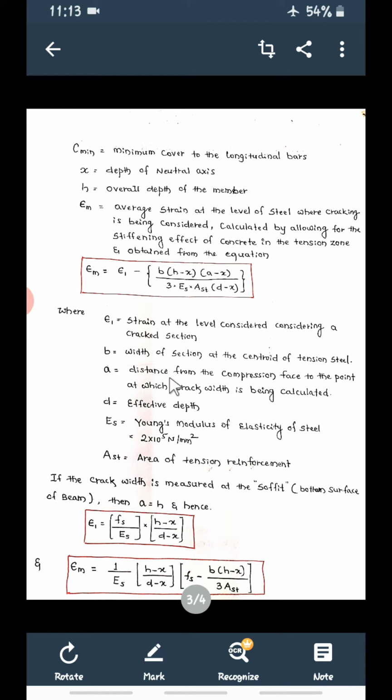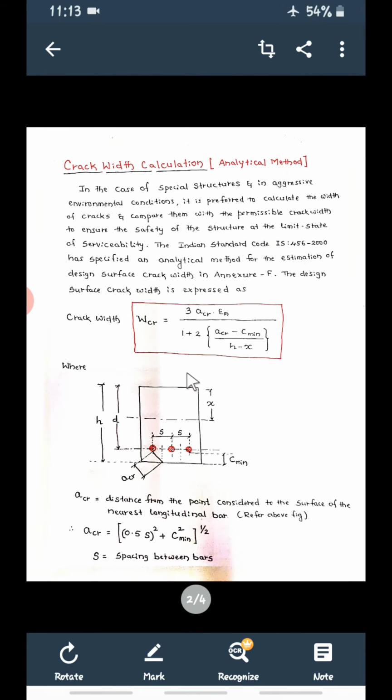Then A, what is this A? A is equal to distance from the compression face to the point at which crack width is calculated. Distance from the compression face means top. This is compression face, bottom is tension face. So distance from the top face to the bottom surface where we are calculating the crack width. We are calculating here at the bottom. So from here to here, A. So A is nothing but H now.